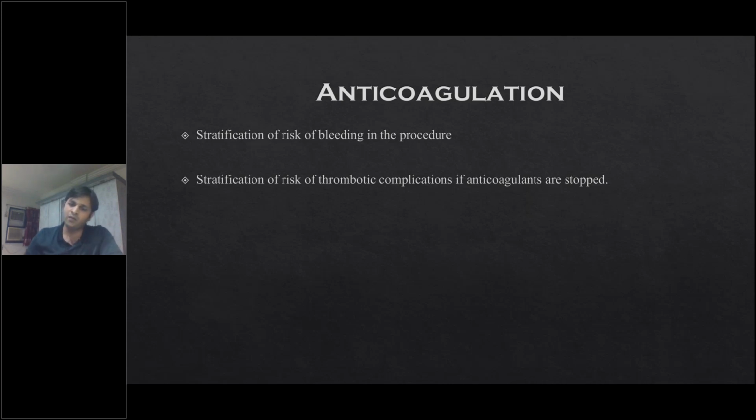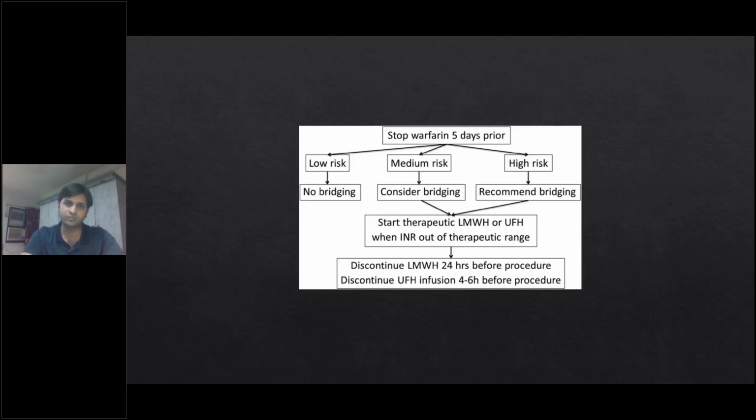So those surgeries which have increased bleeding or blood complication rates, like hepatectomies, pancreatic dissections, vascular surgeries, thoracic surgeries, CABGs, are called high risk of bleeding, and you have to stratify the patient on the thrombotic complications. What is the risk of thrombotic complication in this patient if we stop the anticoagulant? So these need to be carefully discussed with the patient, and the decision should be taken whether to stop or bridge these anticoagulants so that the risk of thrombotic complication and the risk of bleeding are both minimized. So we have to find a golden midway for these patients.